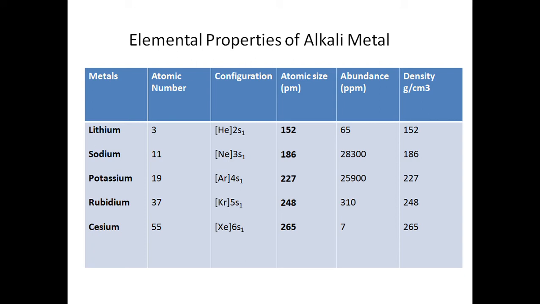As for abundance, lithium is not rare but not very abundant, sodium and potassium are the most abundant elements, rubidium is less abundant, and cesium comes in the category of rare elements. Density also increases constantly from lithium to cesium.